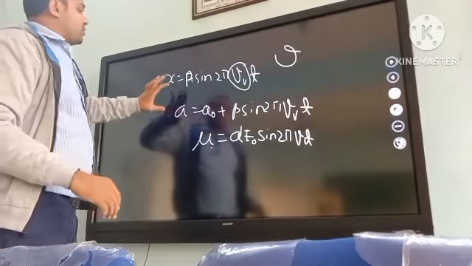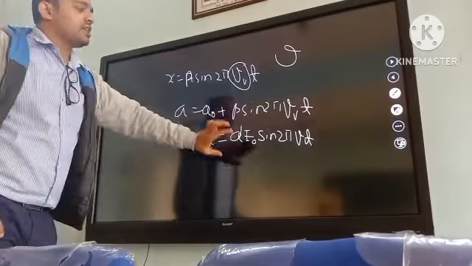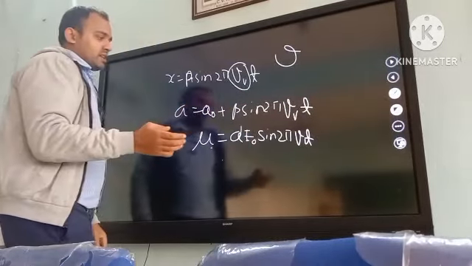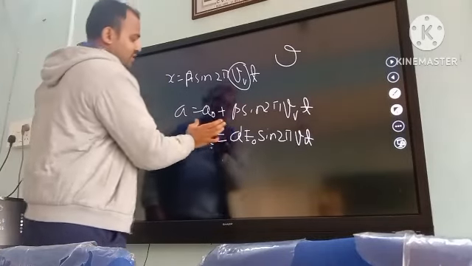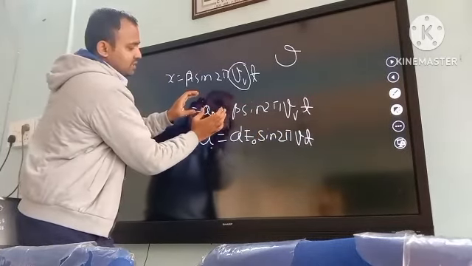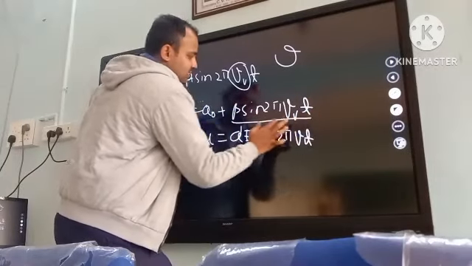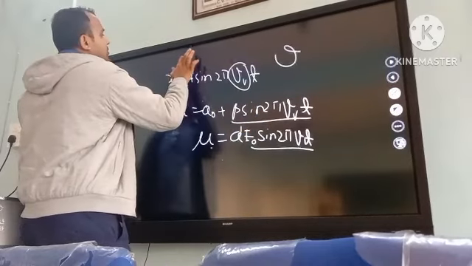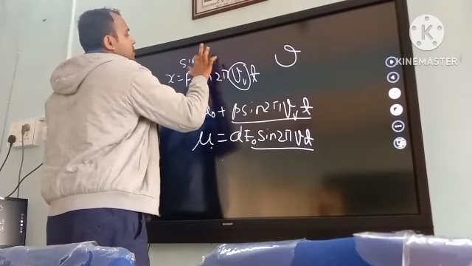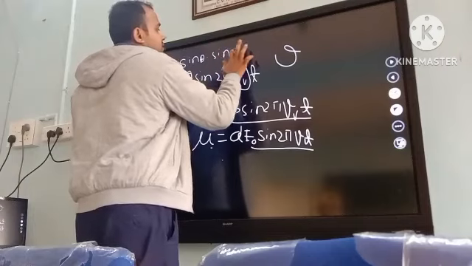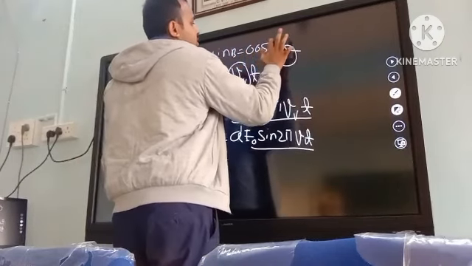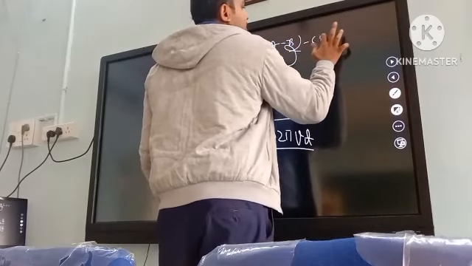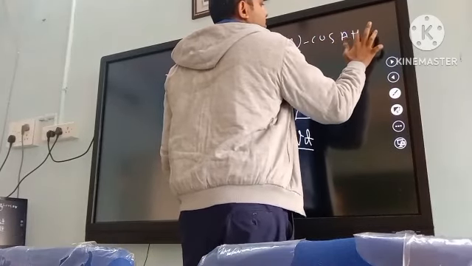So we will substitute this value here, and we will get some terms. It is a really long derivation, but let me just tell you that this will get multiplied with this separately, and this will multiply with this separately, and we will have a formula like this. We will apply sine A into sine B equals cos A minus B minus cos A plus B.